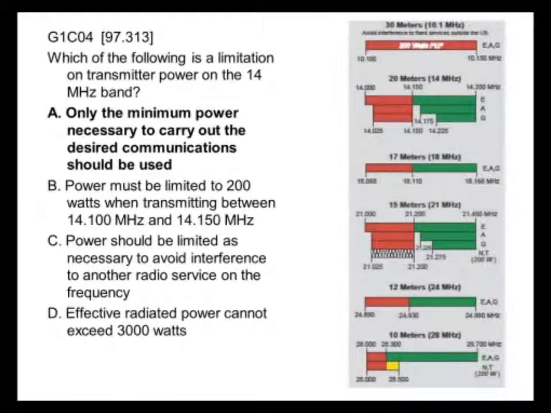This is probably the most violated rule in amateur radio, using more power than is necessary to carry out the desired communication. And partly it's because sometimes the equipment isn't capable of having the power reduced, and sometimes we're just lazy. The radio's on 50 watts, and you're talking to a repeater you could do on half a watt, but you don't reduce the power. You just go ahead and use the 50 watts.